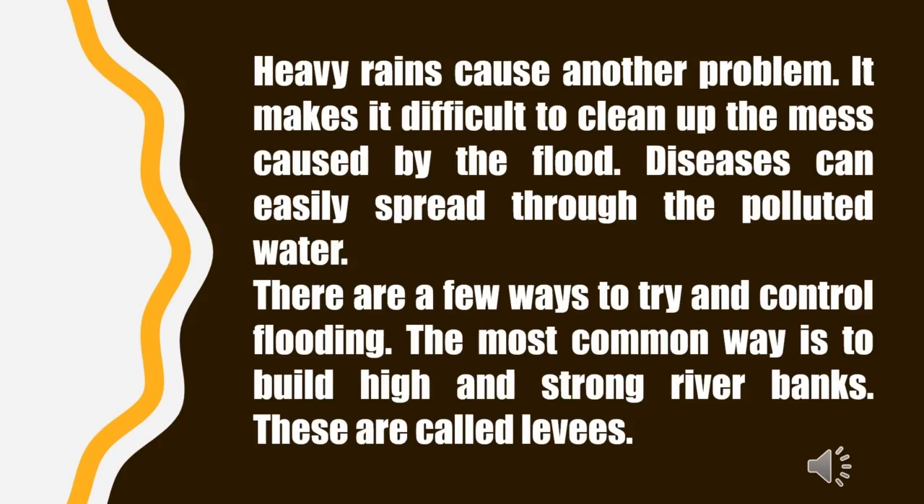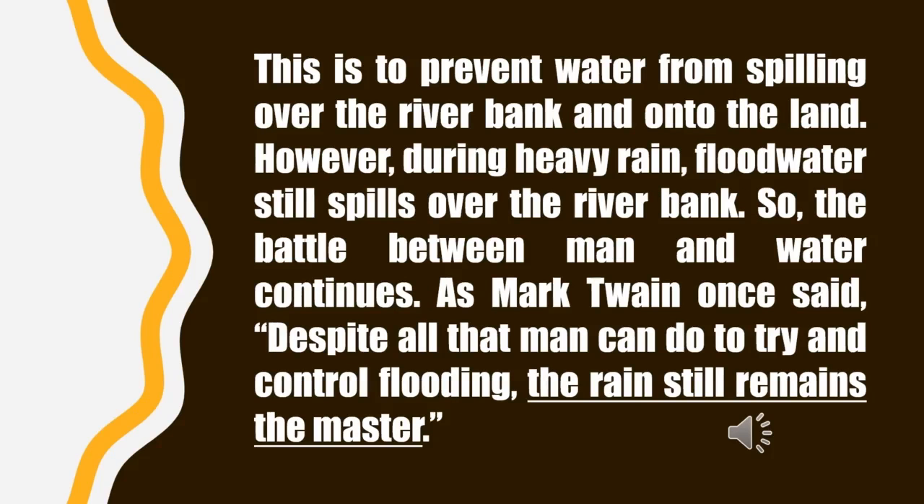Heavy rains cause another problem. It makes it difficult to clean up the mess caused by the flood. Diseases can easily spread through the polluted water. There are a few ways to try and control flooding. The most common way is to build high and strong river banks. These are called levees. This is to prevent water from spilling over the river bank and onto the land.